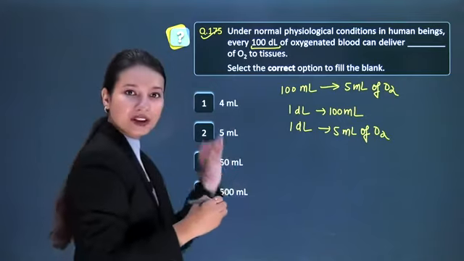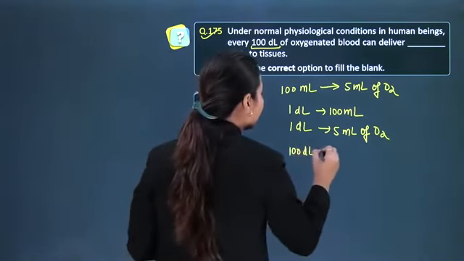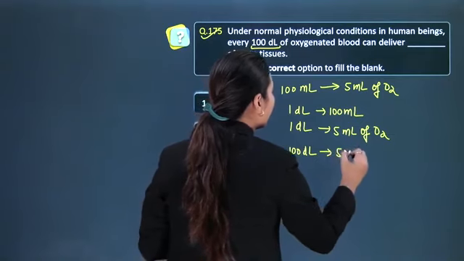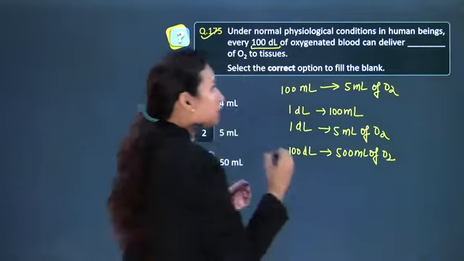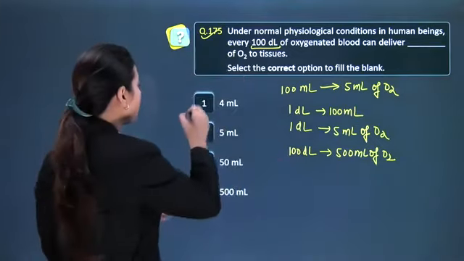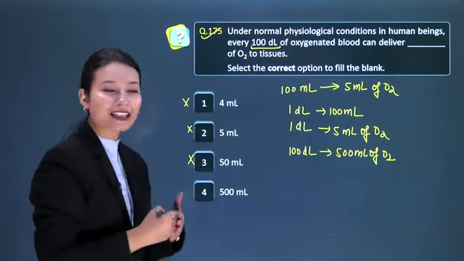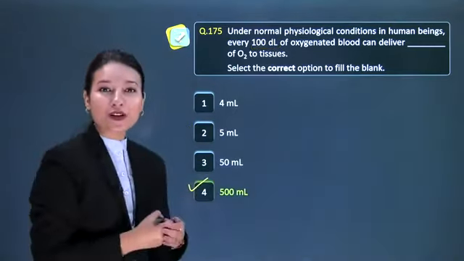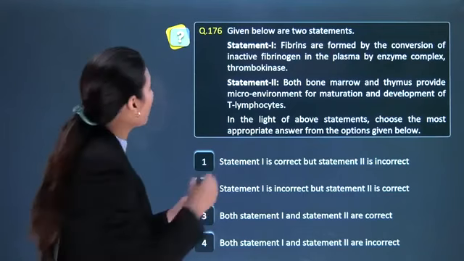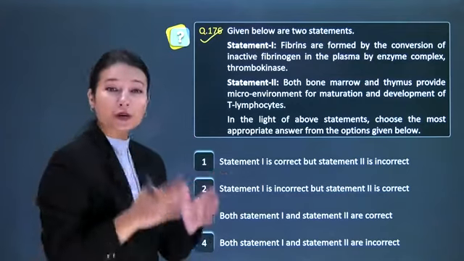The question is about 100 deciliter. So 100 deciliter will deliver 500 ml of oxygen to the tissues. So here option number 1, 2 and 3 are wrong and our correct answer is option number 4. Let's move on to the next question, that is question number 176, that states: given below are two statements.